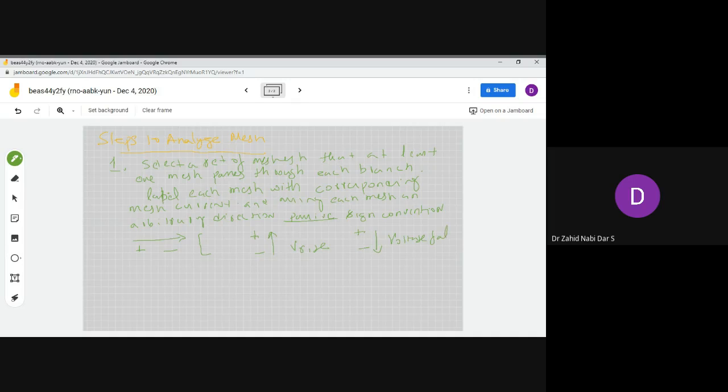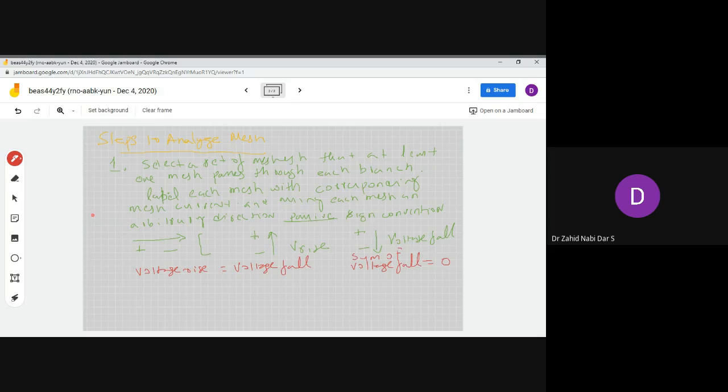So you concentrate on sum of voltage rise is equal to sum of voltage fall, or the sum of all the voltage falls around a loop would be 0. This is for your understanding.